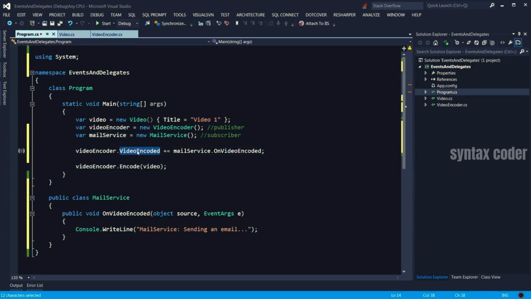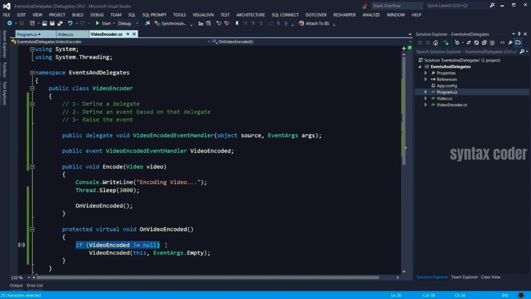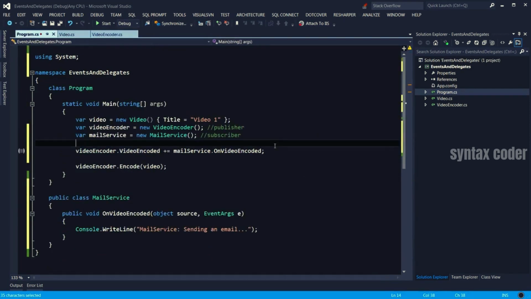So the VideoEncoded event behind the scene is a list of pointers to methods. When the video encoder wants to publish that event, VideoEncoded, it looks at that list here. And if it's not empty, that means someone has subscribed to that event, which means we have a pointer to an event handler method. And then we're going to call that like this. That's just the syntax in C#. So let's get back to our Program.cs.